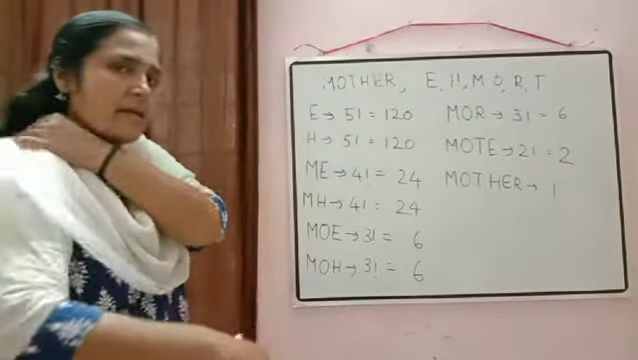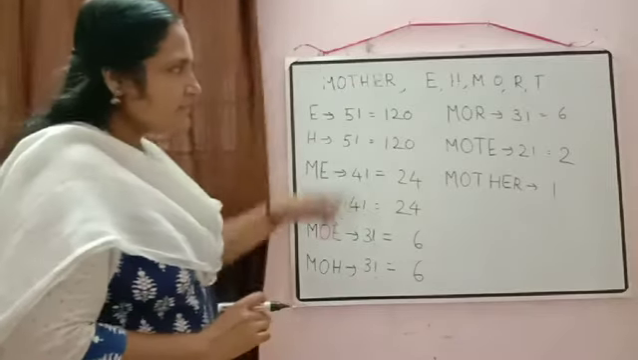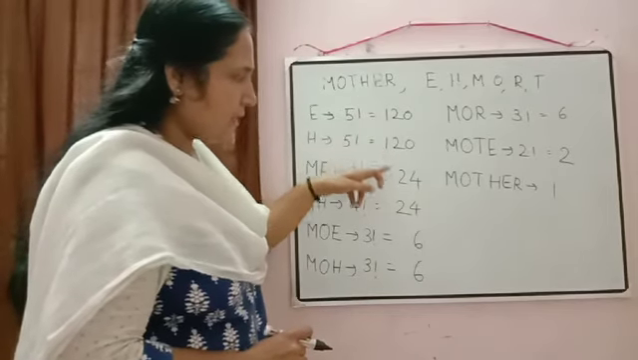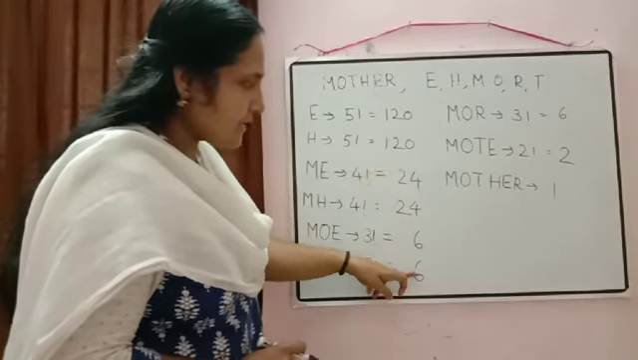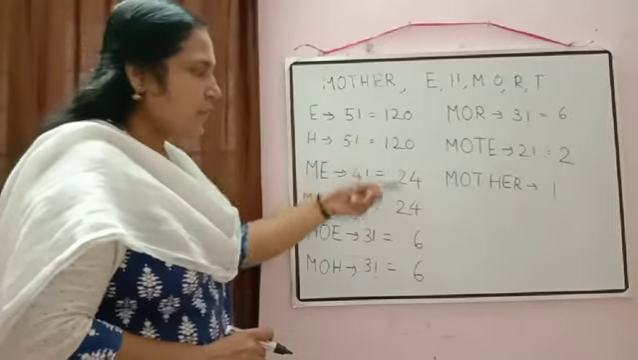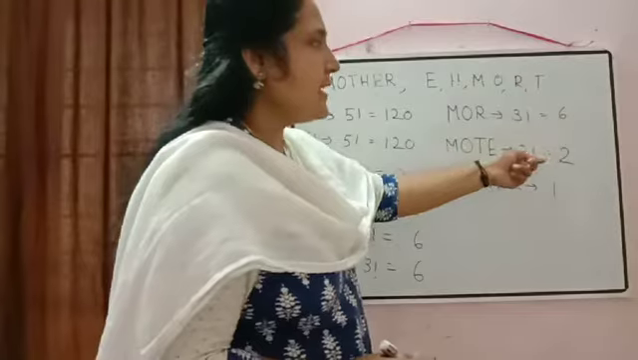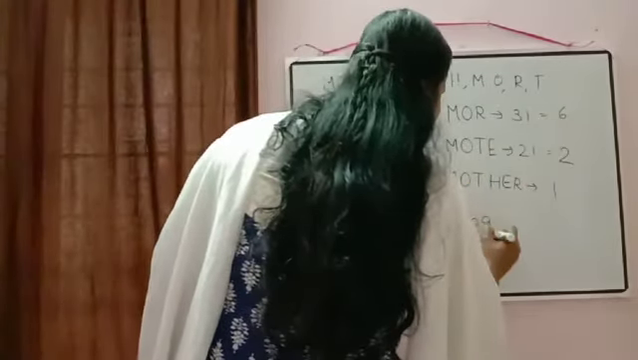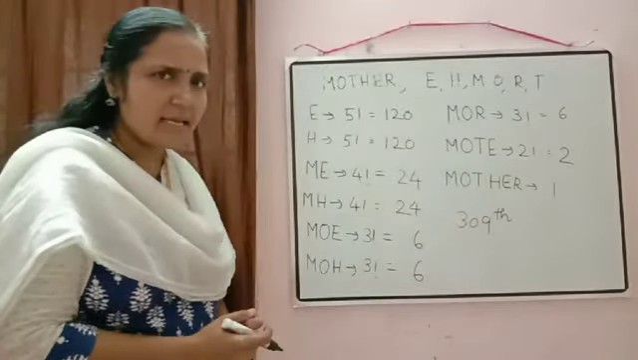Now just to check here, what is the rank of MOTHER? Just to count what will come. 120 plus 120, so that will be equal to 240. 20 plus 24 plus 6, 30. 24 plus 6, 30, so it will be equal to 60. So 240 plus 60 will be equal to 300, 306, 308, 309. So the rank of MOTHER will be equal to 309th rank.